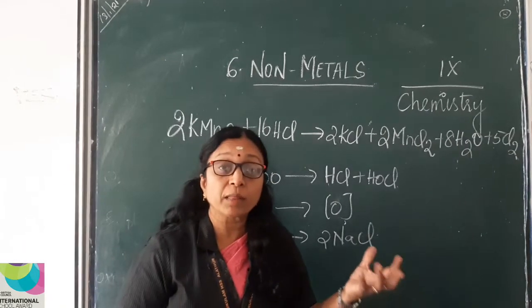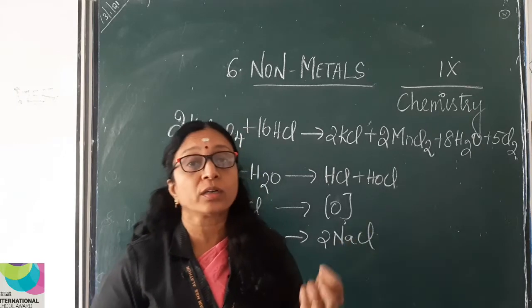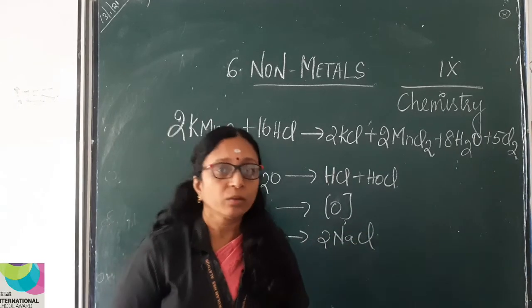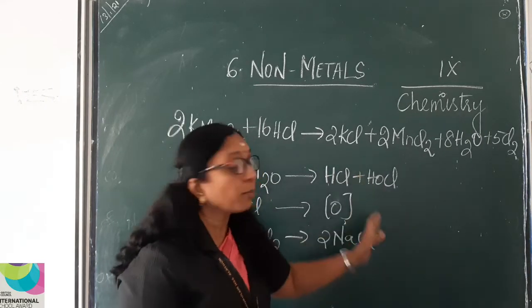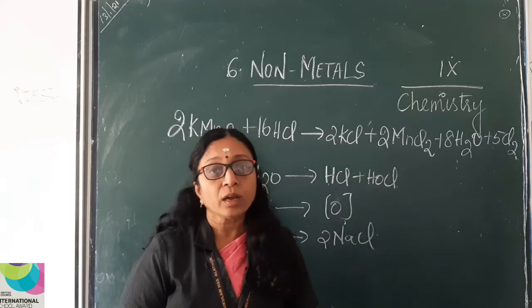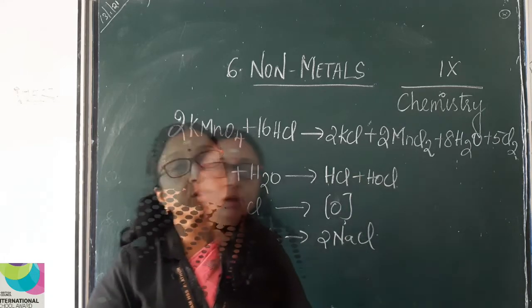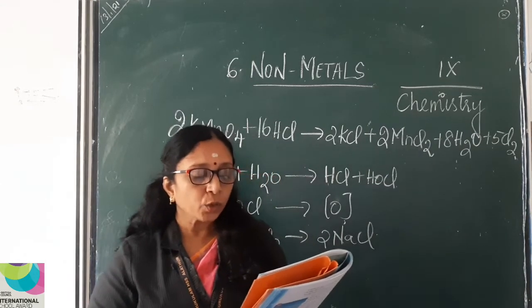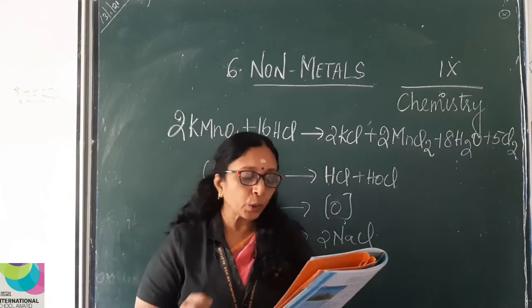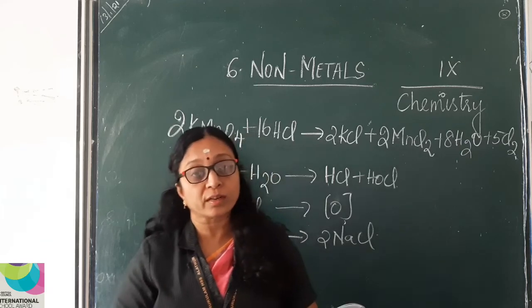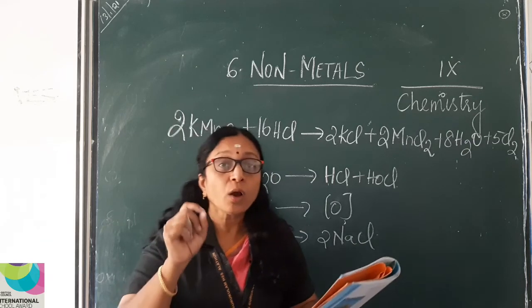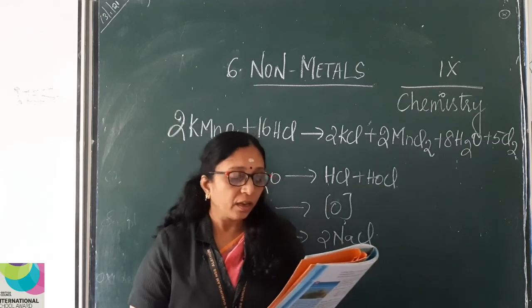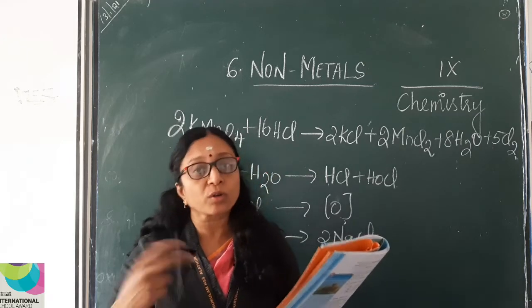It is available in the form of rock salt and in seawater. Okay, so these are some of the reactions of chlorine. Now we will see what are the different uses of chlorine. Chlorine is used for bleaching, to prepare pesticides, and to remove stains from clothes. That is because chlorine has a high oxidizing property, so removing stains is all oxidizing